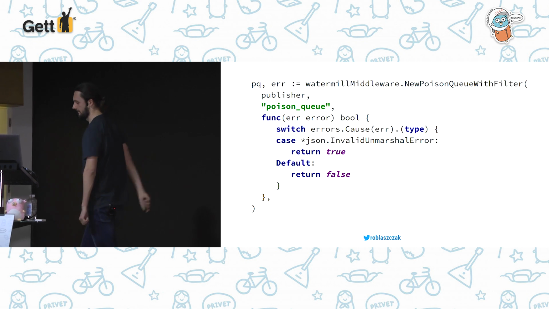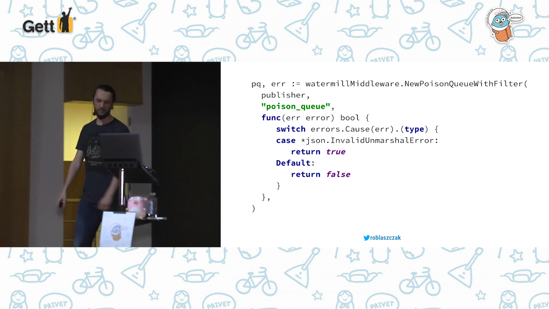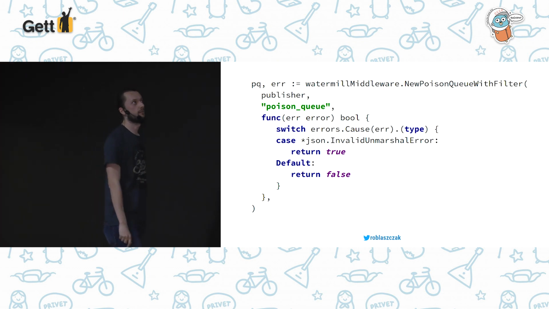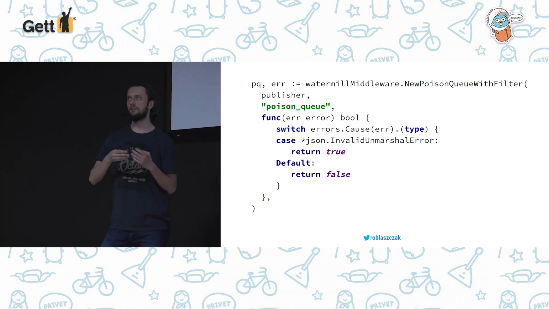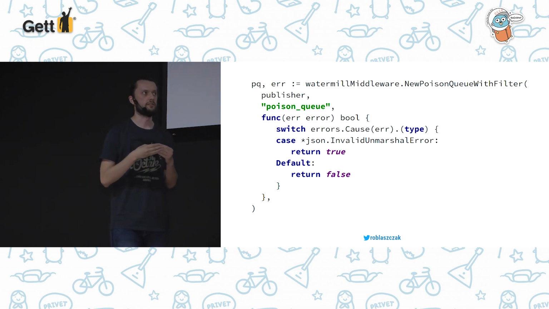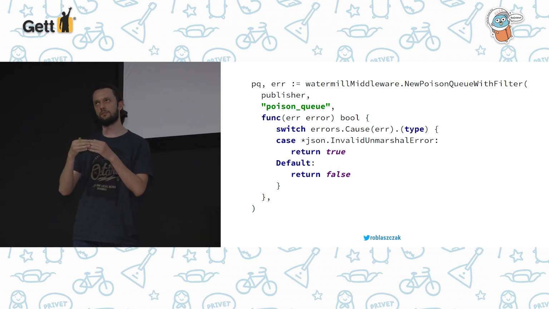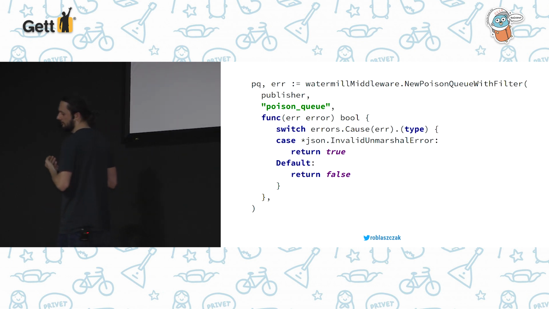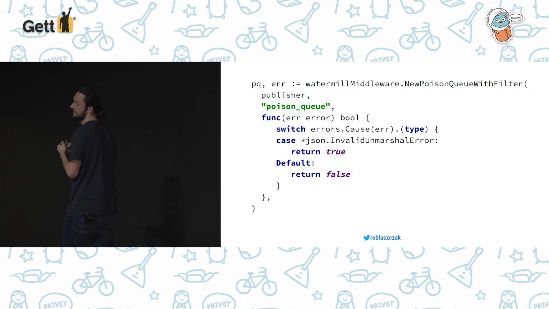But there is another problem with this poison queue. Let's imagine that our database is down. When the database is down, we just cannot process all these messages. It doesn't make sense to put these messages in the poison queue, because if we receive another message, it will just also fail until the database is up.